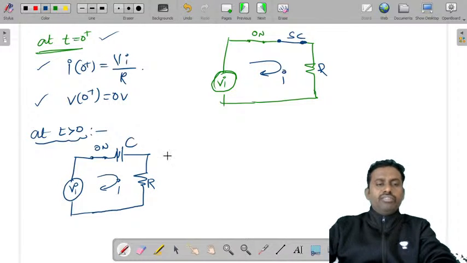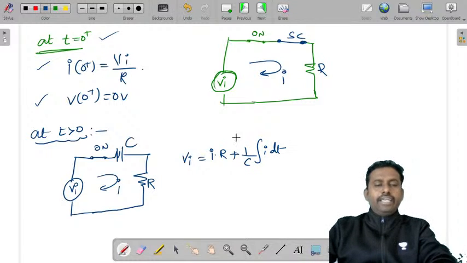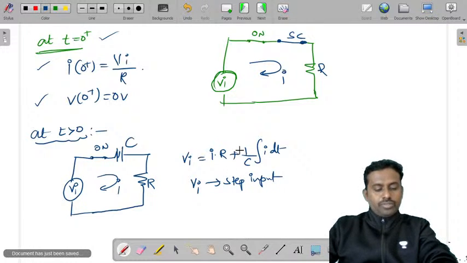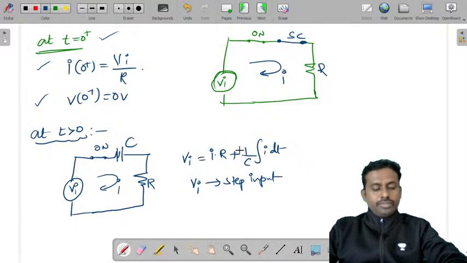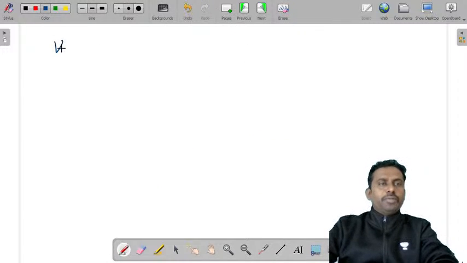Now if there is a flow of current, Vi is equal to i into R plus 1 by C integral i dt. Vi is a step input. So when you have Vi as a step input, Vi is equal to i into R plus 1 by C integral i dt.